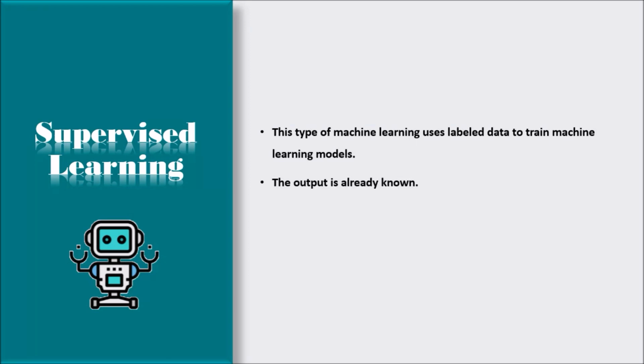Here, the labeled data specifies that some of the inputs are already mapped to the output. More precisely, we can say, first, we train the machine with the input and corresponding output, and then we ask the machine to predict the output using the test dataset. Let's understand supervised learning with an example.